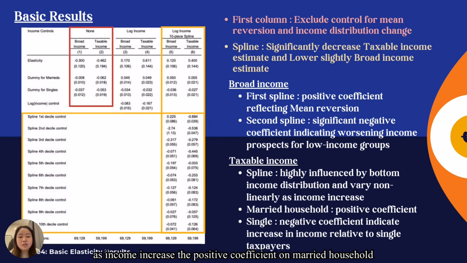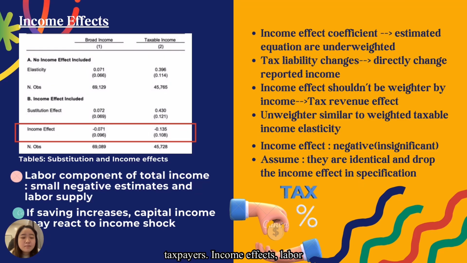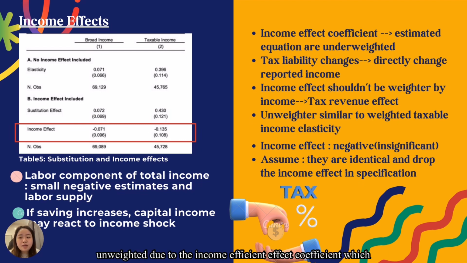The positive coefficient on married household and negative on single indicates an increase in income relative to single taxpayers. The labor component of the total income has a small negative estimate for labor supply, but capital income may react to an income shock if saving increases. For this table, the estimated equations are unweighted due to the income effect coefficient, which directly changes reported income due to tax liability change. That implies the tax revenue effect due to the income effect should not be weighted